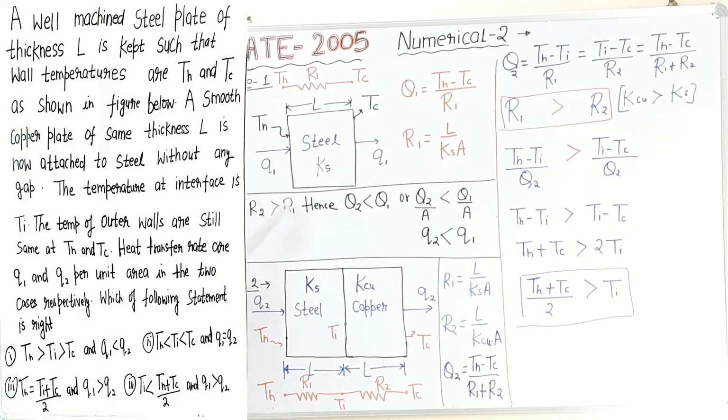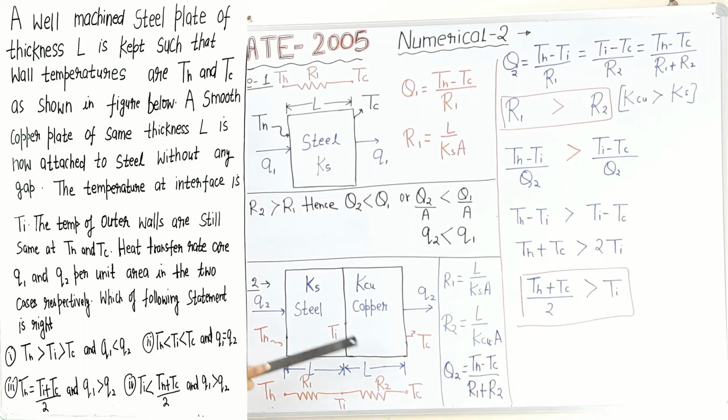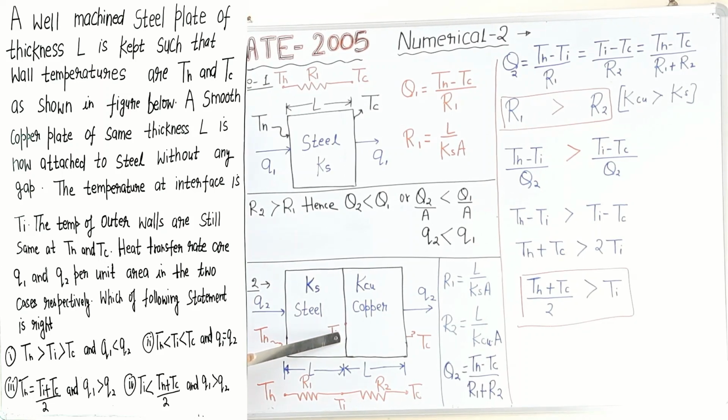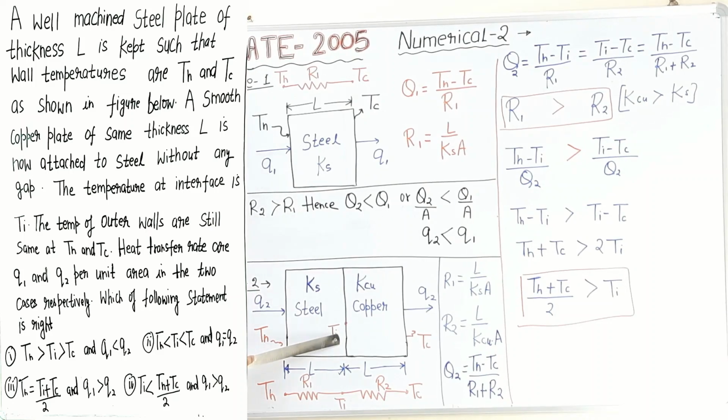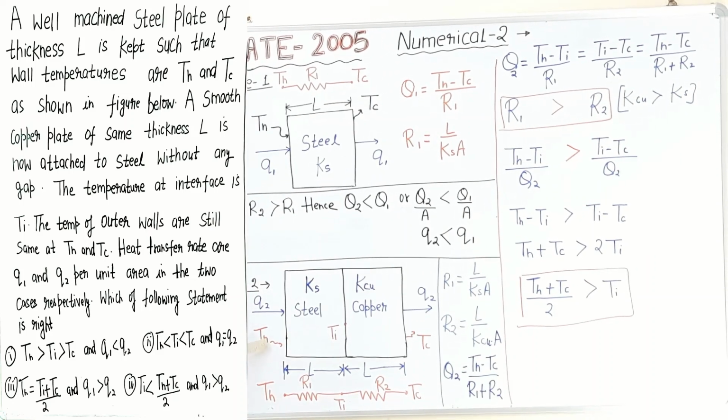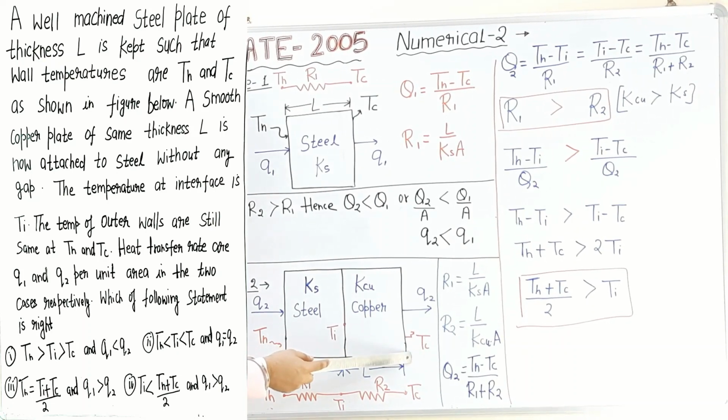Now, case number 2: a smooth copper plate of the same thickness L is now attached to the steel plate without any air gap between them. The temperature at the interface is Ti and the temperatures of the outer walls are still TH and TC.